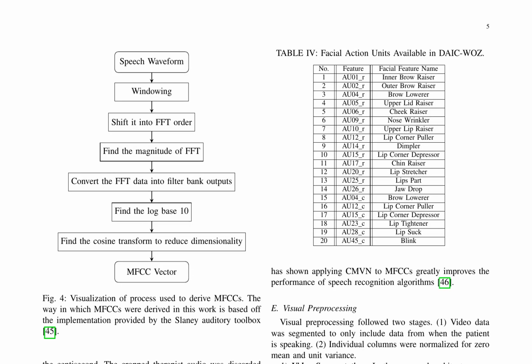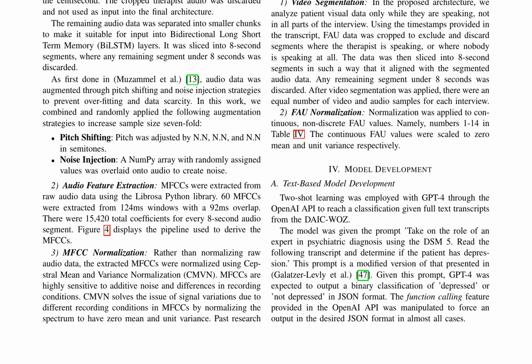The proposed Tri-Modal model for detecting depression in clinical interviews integrates audio, visual, and text data. Audio pre-processing involves windowing and transforming speech waveforms into the frequency domain using a fast Fourier transform, followed by magnitude computation, filter bank output conversion, and Mel Frequency Cepstral Coefficients extraction. The MFCCs are then normalized using cepstral mean and variance normalization to account for recording condition variations.